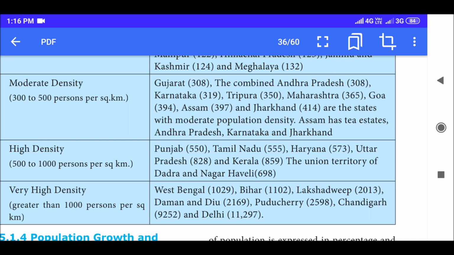High density ranging from 500 to 1000 persons per square kilometer: Punjab, Tamil Nadu, Haryana, Uttar Pradesh, and Kerala, the Union Territory of Dadra and Nagar Haveli. Very high density, greater than 1000 persons per square kilometer: West Bengal, Bihar, Lakshadweep, Daman and Diu, Puducherry, Chandigarh, and Delhi. See, in Puducherry, per square kilometer, 2598 people are living.